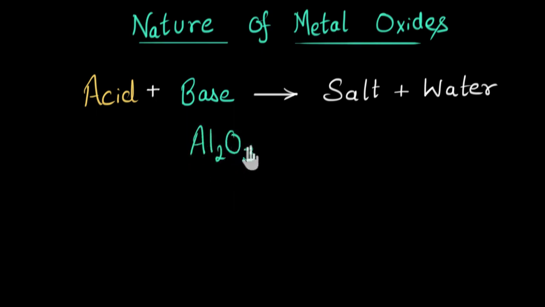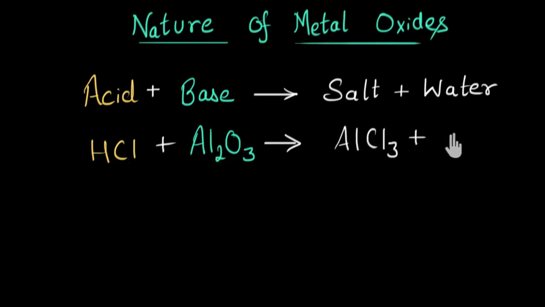Al2O3, aluminium oxide. And let's react this with HCl, hydrochloric acid. And in this case, we will get aluminium chloride, which is a salt, AlCl3, plus water will be formed, H2O.